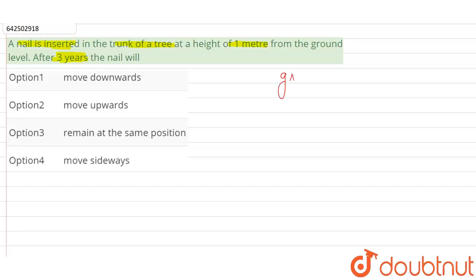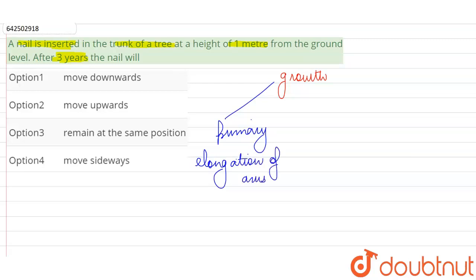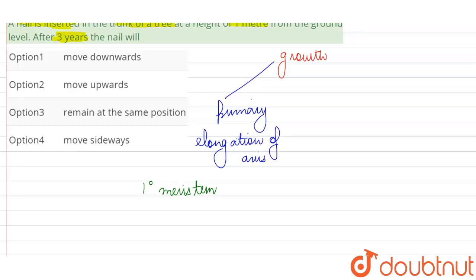Now, if we talk about growth in plants, it is of two types. First, we have our primary growth, and by primary growth we basically mean that the height of the plant is increasing, the axis is elongating. This kind of primary growth is because of primary meristematic tissues. Primary meristem, whether we are talking about the shoot system or the root system, will be found at the tip or the apex, and it will be called apical meristem.